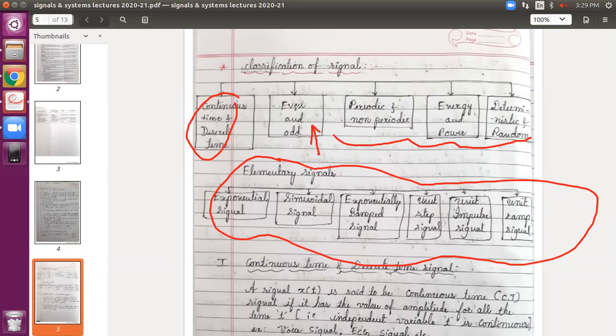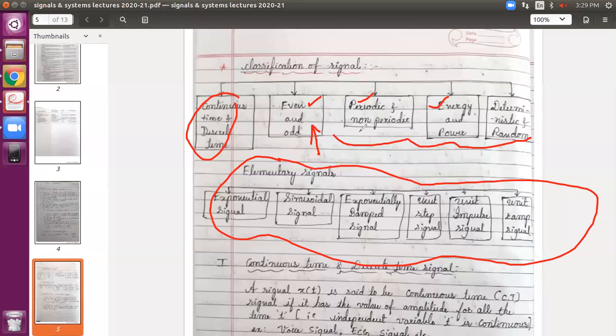But in order to understand these concepts, you will come across certain analytical problems. For these kinds of problems, you need to know how a signal is drawn.